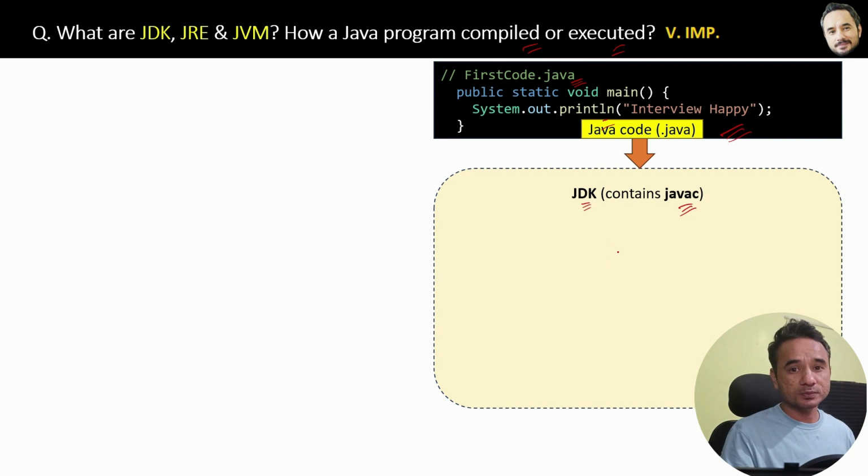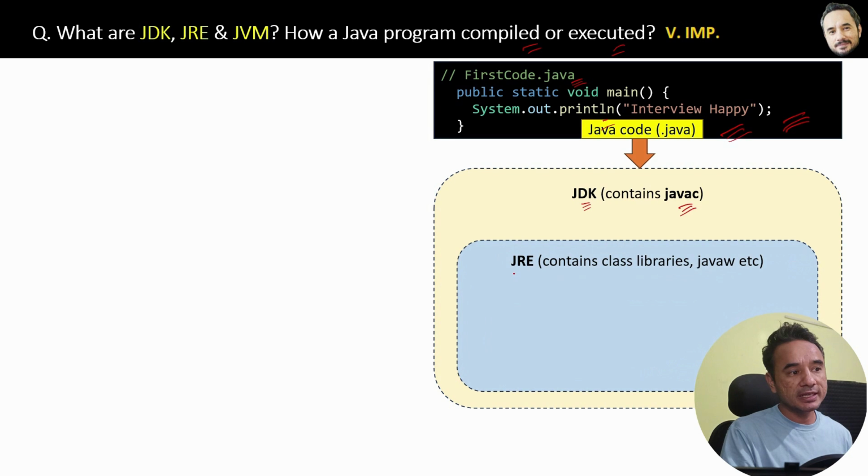Let me tell you how. Suppose this is your Java code, and suppose you are also using some Java class libraries inside it, like the String class and ArrayList class. Then all those libraries will be present inside the JRE, so it will contain all the library code. JRE is the Java Runtime Environment, and it contains libraries and other things also, and it is present inside the JDK only.